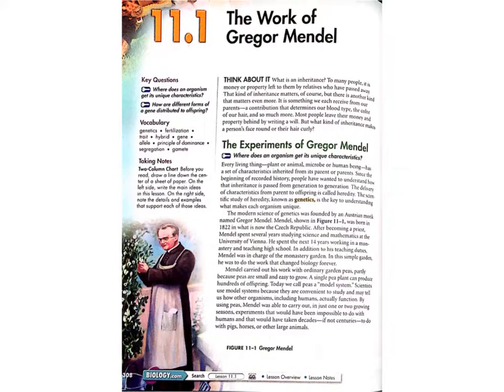Mendel carried out his work with ordinary garden peas, partly because peas are small and easy to grow. A single pea plant can produce hundreds of offspring. Today we call peas a model system. Scientists use model systems because they are convenient to study and may tell us how other organisms, including humans, actually function. By using peas, Mendel was able to carry out in just 1 or 2 growing seasons experiments that would have been impossible to do with humans, and that would have taken decades, if not centuries, to do with pigs, horses, or other large animals.